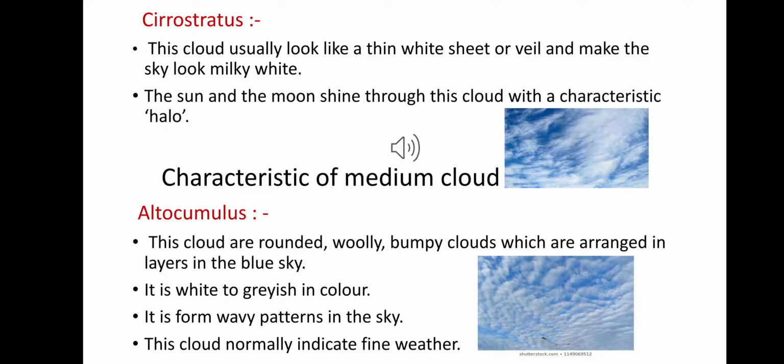The first classification of medium cloud is altocumulus. These clouds are rounded, woolly, bumpy clouds which are arranged in layers in the blue sky. They are white to grayish in color, and they form a wavy pattern in the sky. As you see in the picture, this type of cloud normally indicates fine weather.